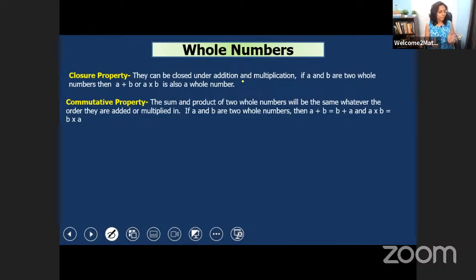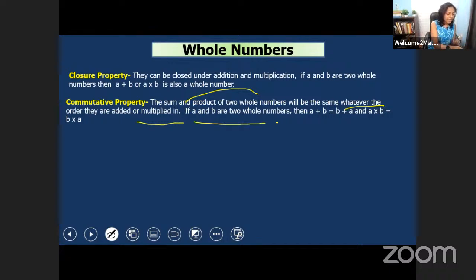Commutative property. What is commutative property? You must have seen it somewhere. We are always using commutative property, and it's such an interesting property. The sum and the product of two whole numbers will be the same, whatever the order they are added or multiplied in.